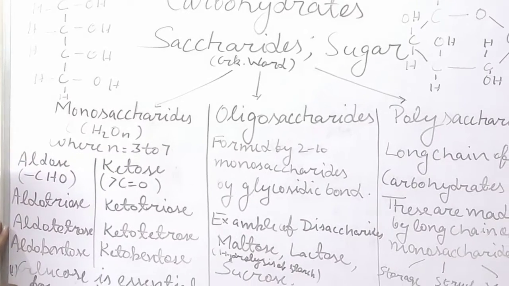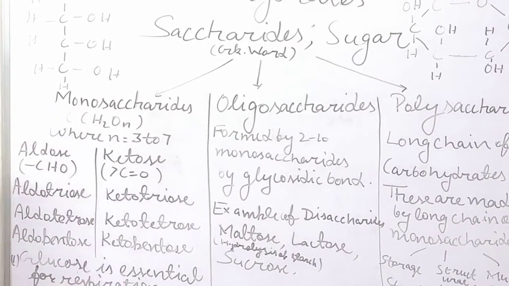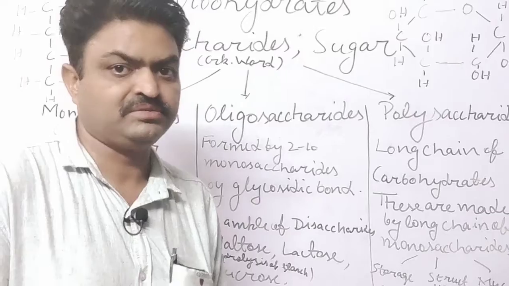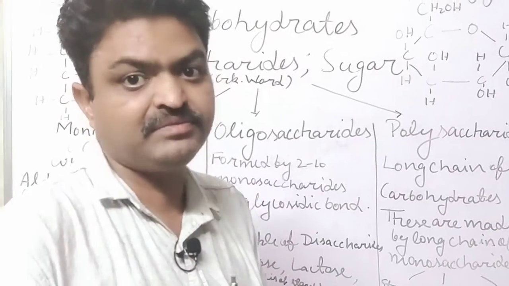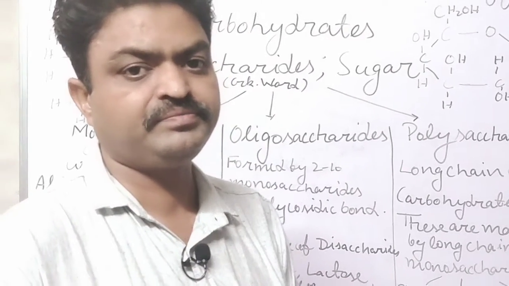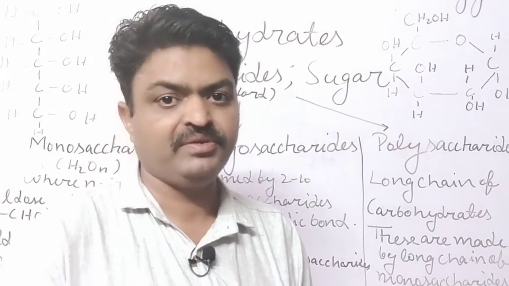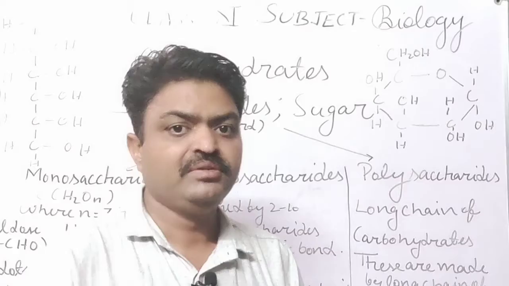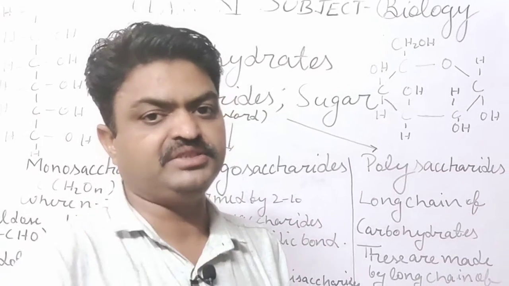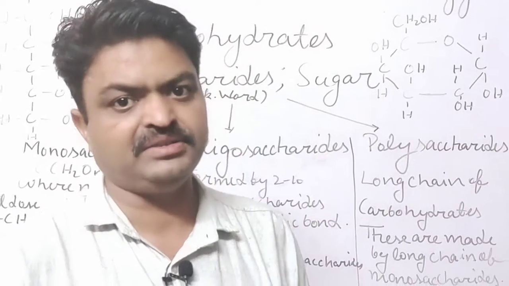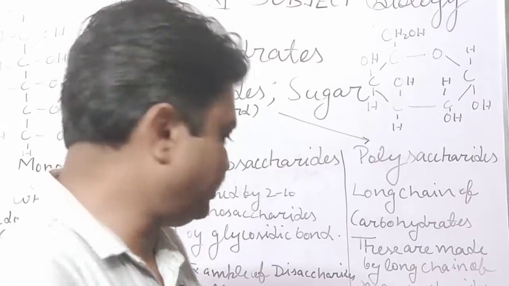Now, there is one monosaccharide known as glucose, and it provides energy to us, student. We get energy with the help of respiration, and in respiration the glucose is oxidized and we get the energy. So it provides the energy.